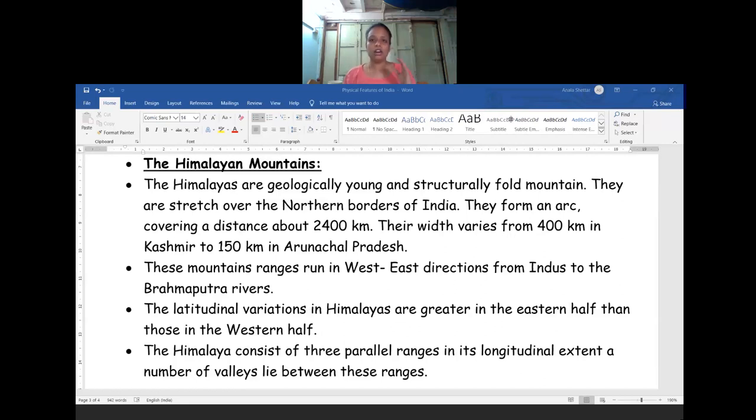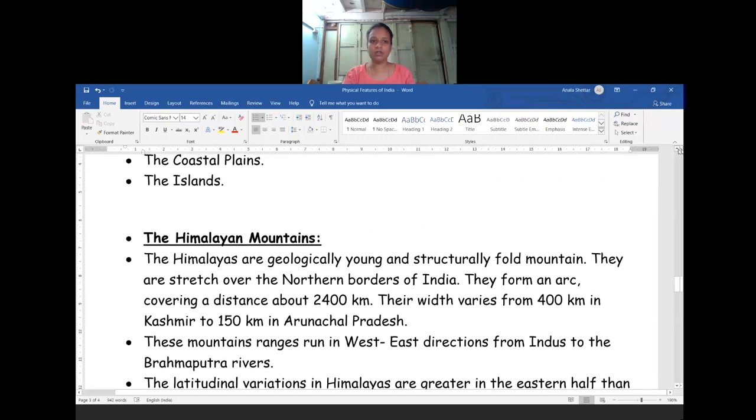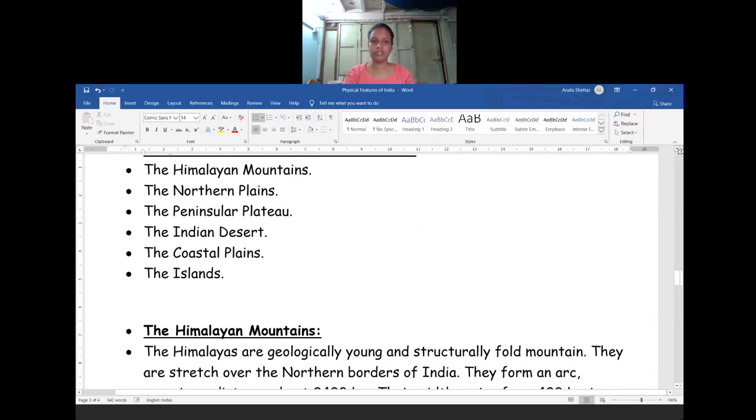Based on the formation of the land mass, mountains and hill areas were made due to volcanic activities and earthquakes, and we see a lot of changes in the land mass. Based on climatic conditions, weather conditions and other factors, we divided our physical features into five parts: Himalayan mountains, peninsular plateau, islands, coastal area, northern plains. Yes or no? In yesterday's class I told you about the physiographic divisions.